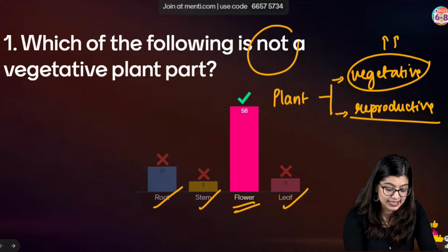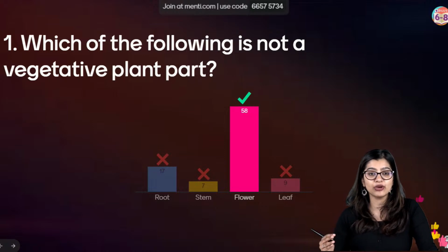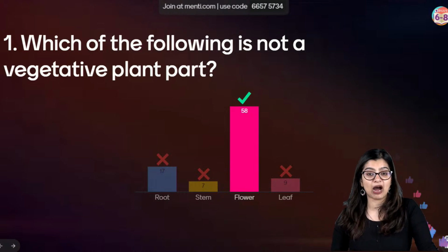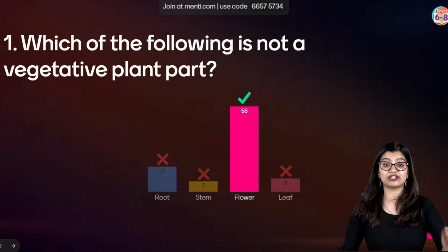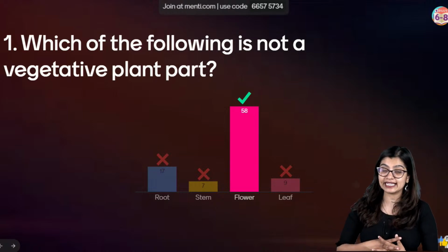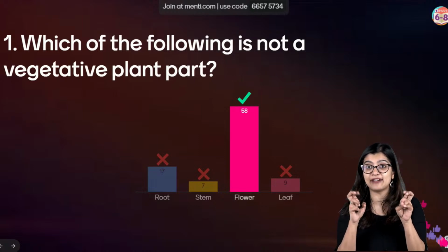Which is why in this case, we see that the correct answer is option C. Now, next, many of you are asking me, ma'am, but flower is there in vegetative part as cauliflower. That's a very good question, Kanchan. Technically, cauliflower or the part that we eat is said to be the vegetative part, right? Or we call it as a vegetable.